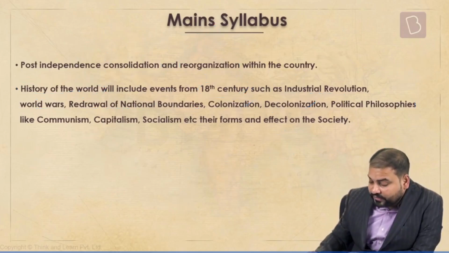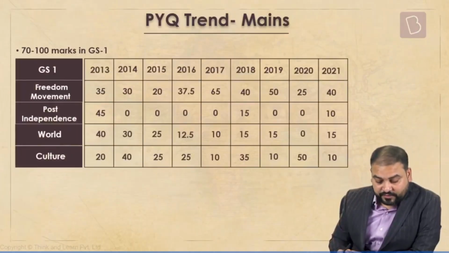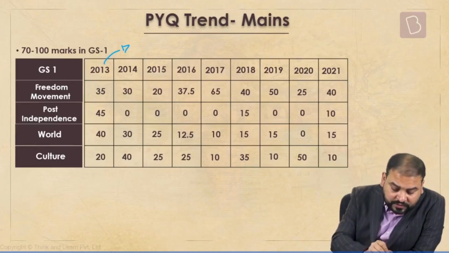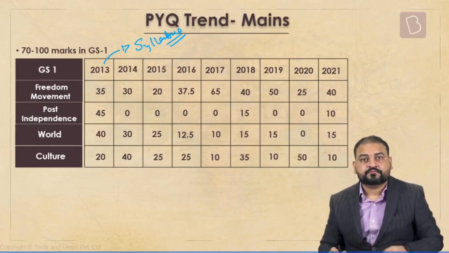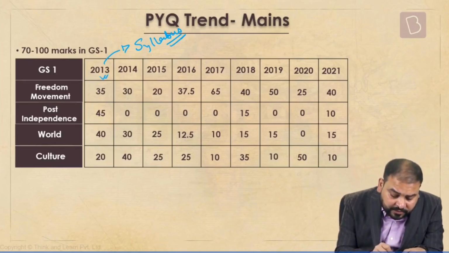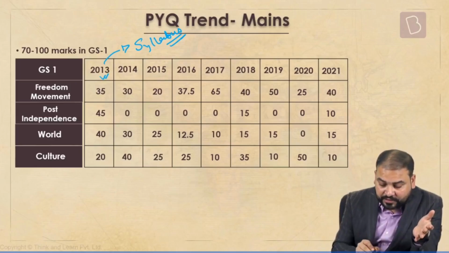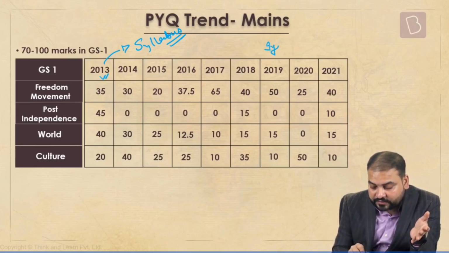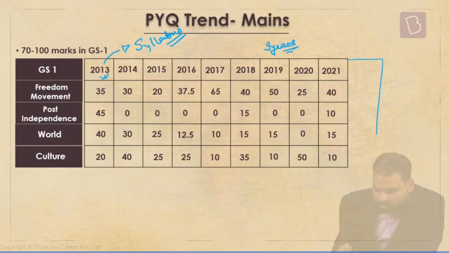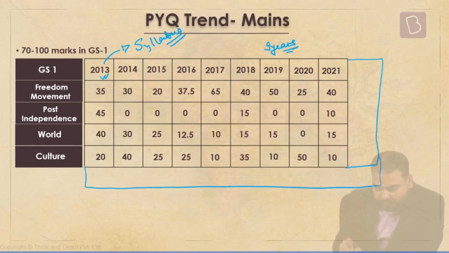Let's move ahead and see the trend in mains. Now, if you see here, why have I taken 2013? Because the new syllabus came in this year. The syllabus that we are studying today came in this particular year. So we have taken basically the last 9 years. Now let me do one thing for you. Let's draw one table here, and let's draw one table here.